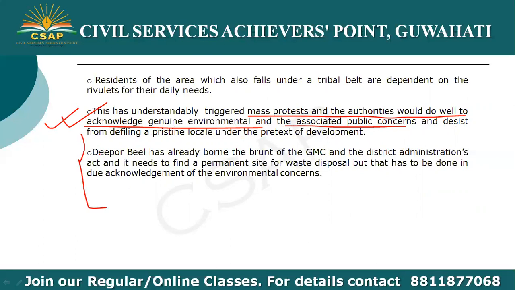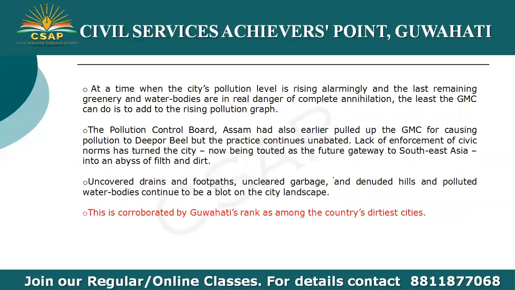Already the Deepor Beel was once used as a dumping ground, but after environmentalist intervention, the location was changed. This development is crucial at a time when Guwahati's pollution level is rising alarmingly, and the last remaining greenery and water bodies are in great danger of complete annihilation.